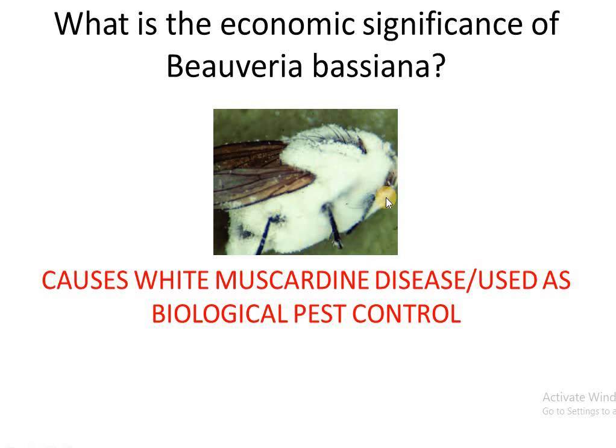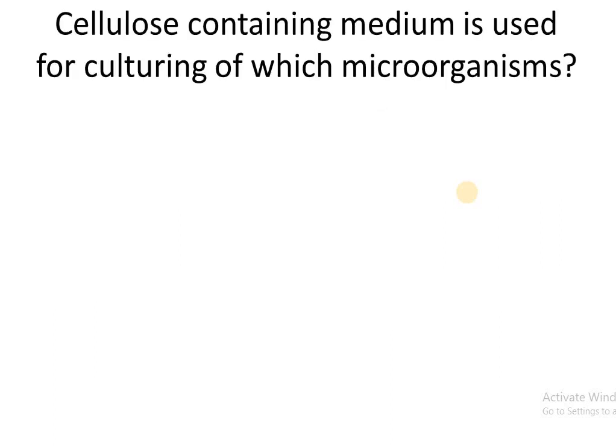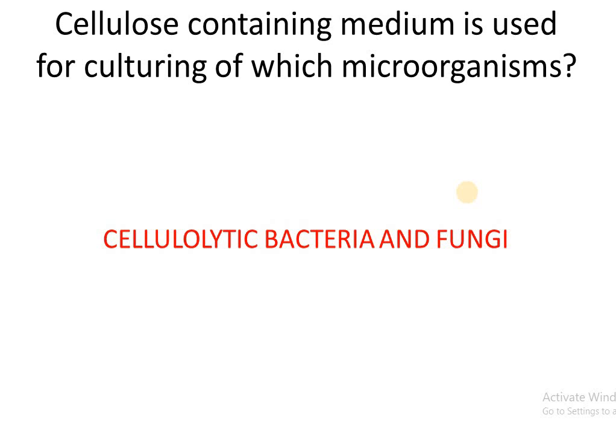Here the chalky white fungus Beauveria bassiana is highly used as a biological pest control agent. Cellulose containing medium is used for the culturing of which microorganisms? Cellulolytic bacteria and fungi.